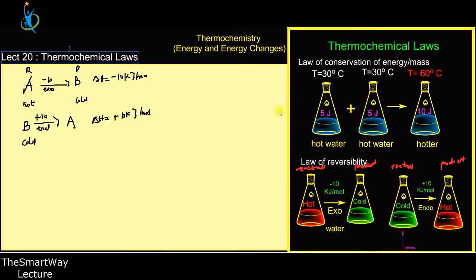So that is it. The second law says that it is possible for us to reverse any thermochemical reaction, provided the sign of the enthalpy change is reversed. The magnitude, however, remains the same. The amount of energy that it liberated must be the same as the amount of energy that it must absorb. And so the figure must be the same, but the sign must change to indicate that the reaction has been reversed. So basically that is it.